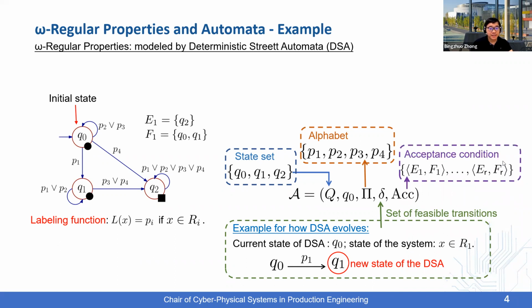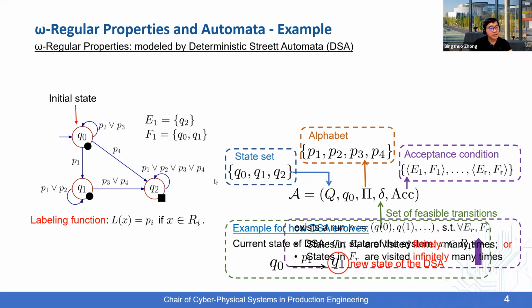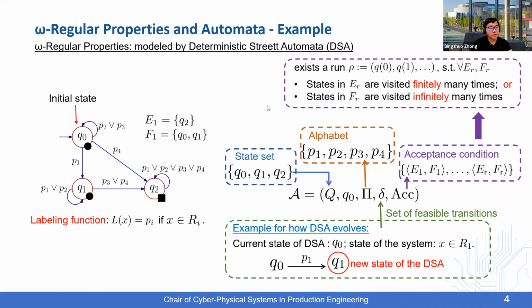Basically, the acceptance condition contains some sets E and F, which are subsets of the state set Q. If the desired omega regular property represented by this DSA is fulfilled, it means that there exists a run of the DSA, which is a sequence of states of the DSA, such that for all pairs ER and FR, either the states in ER are visited only finitely many times, or the states within FR are visited infinitely many times.